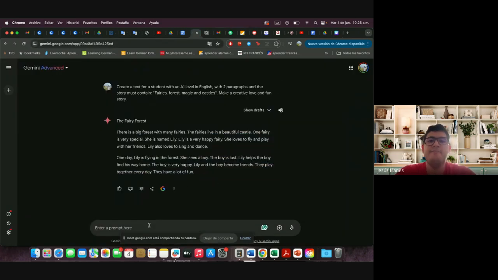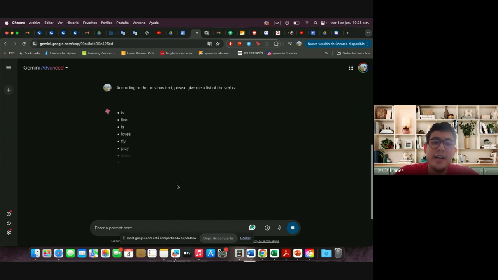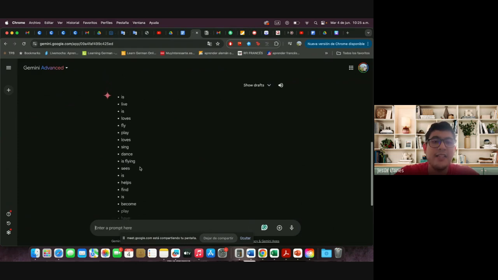Or they can also come here to Gemini again and tell it, for example, according to the previous test, please give me a list of the verbs. So what Gemini is gonna do is identify those verbs that were in the test.